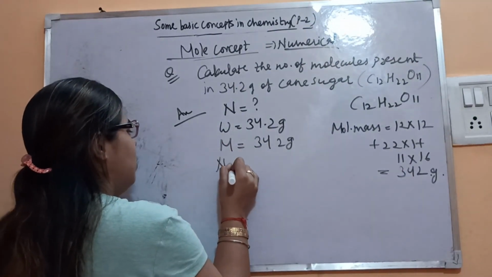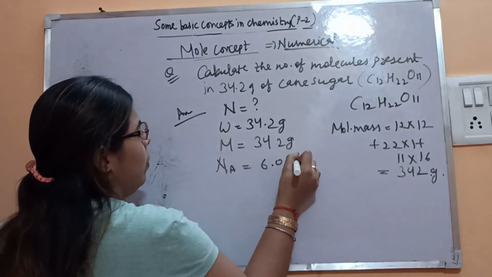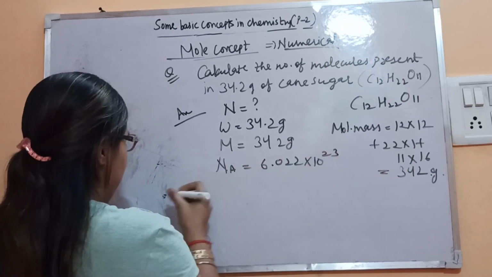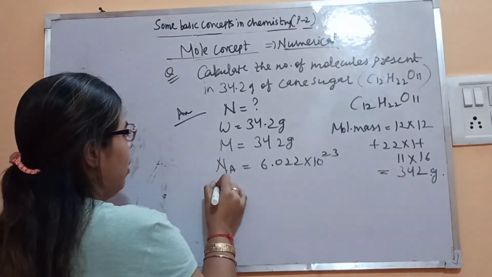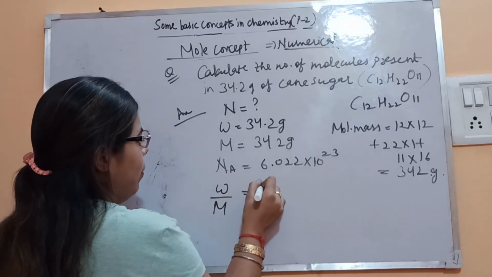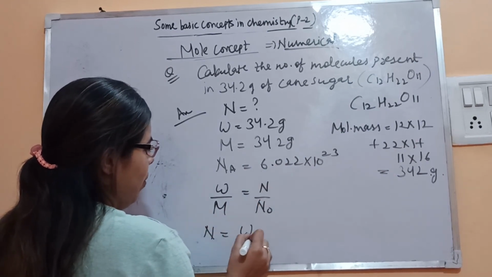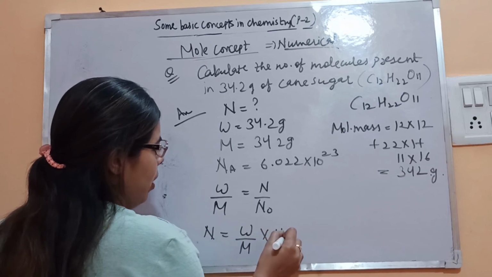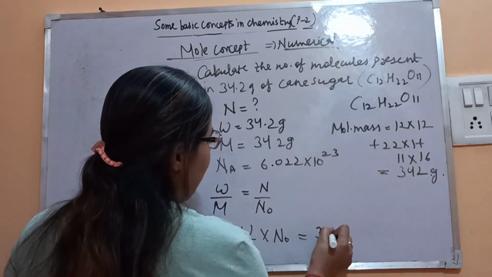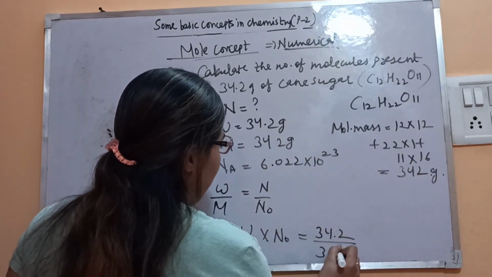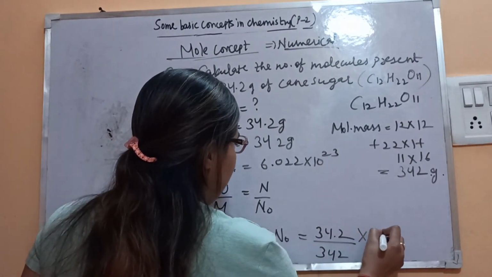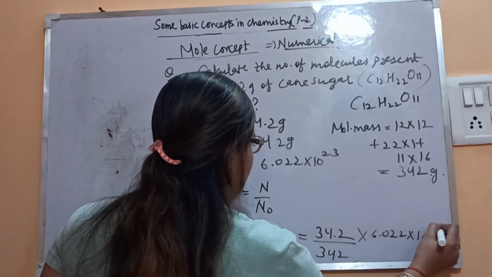Avogadro's number we know, 6.022 × 10^23. Now apply the formula: W by M is equal to N by N naught. N is equal to W by M × N naught, which is 34.2 by 342 × 6.022 × 10^23.